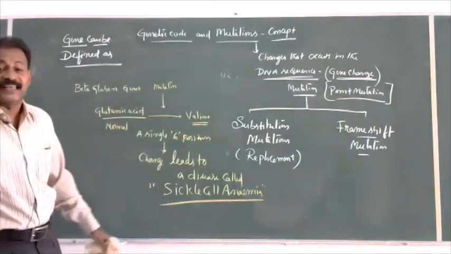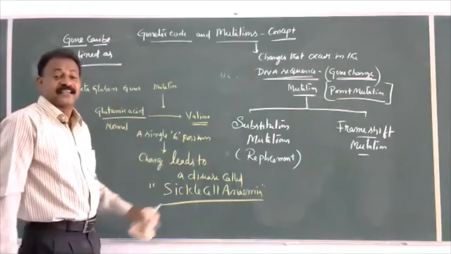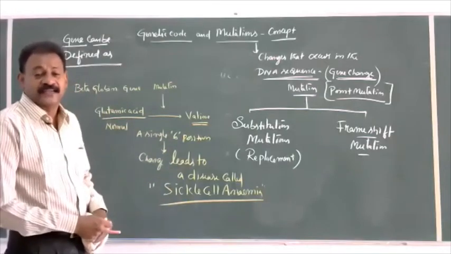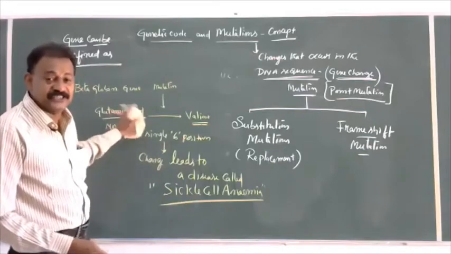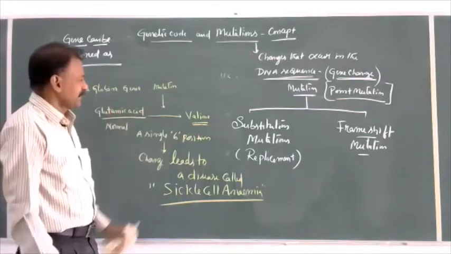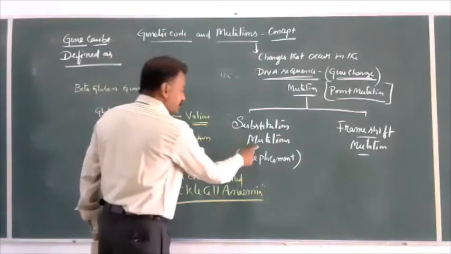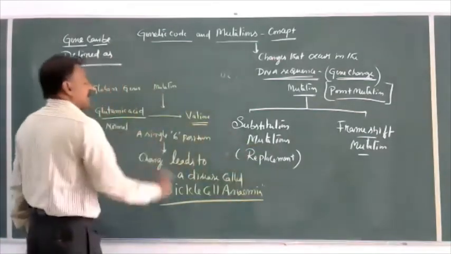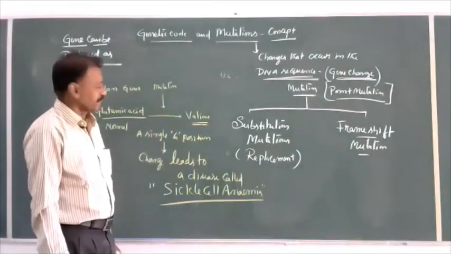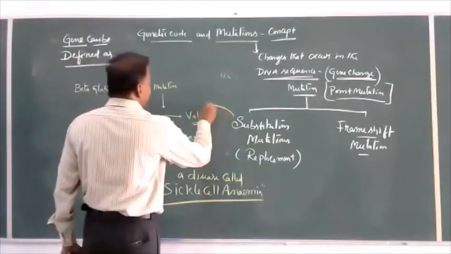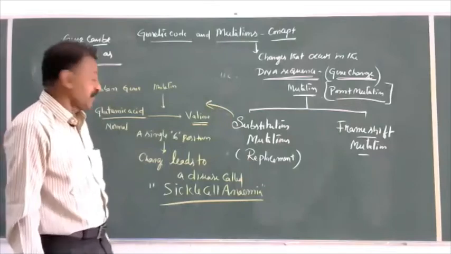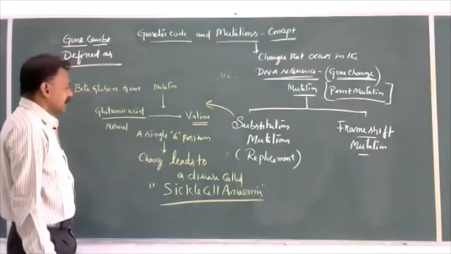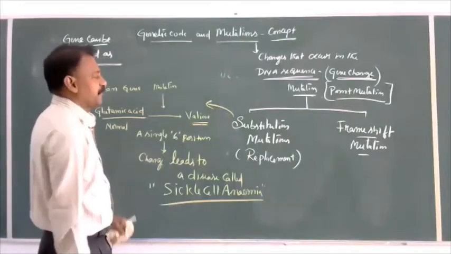Sickle cell anemia is a disease because of point mutation. At a particular point, glutamic acid is changed to valine. The best example of substitution or replacement mutation is sickle cell anemia. It is a point mutation.